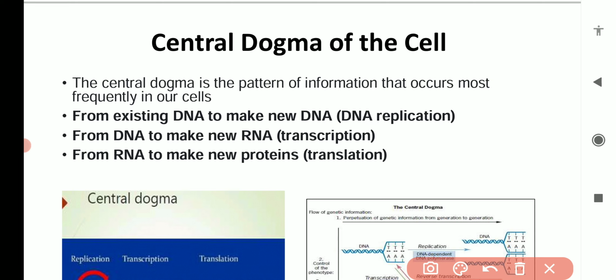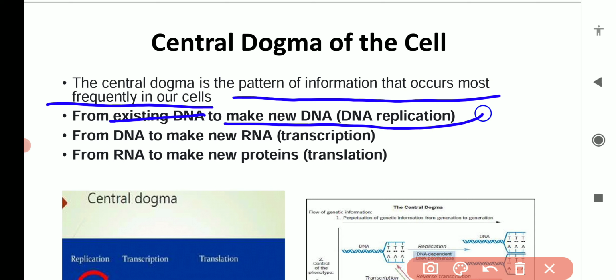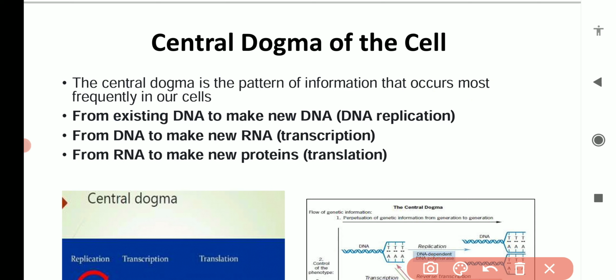Central dogma is the pattern of information that occurs most frequently in our cells. It is the arrangement or the fashion in which genetic information is transferred into protein information. Okay, means how protein forms in the cell. So basically, first of all, the existing DNA is used to make new copies of DNA. The process is known as DNA replication.